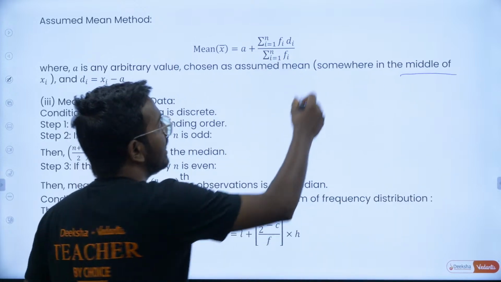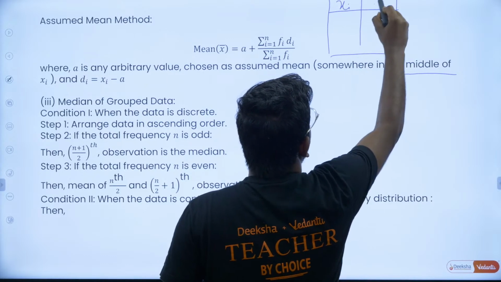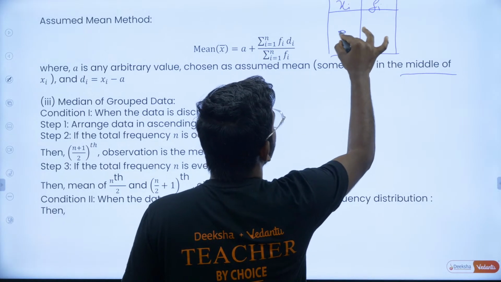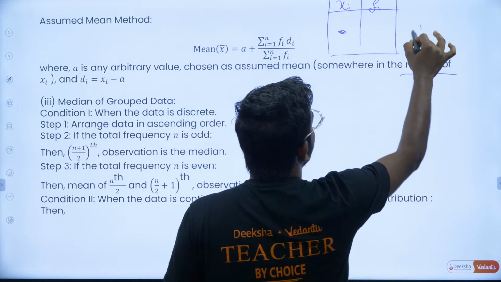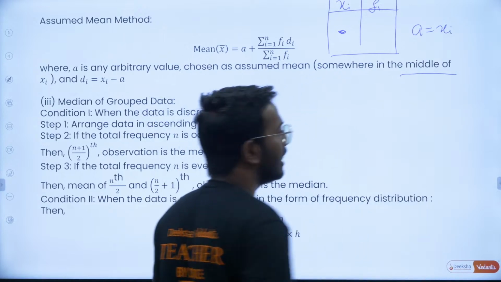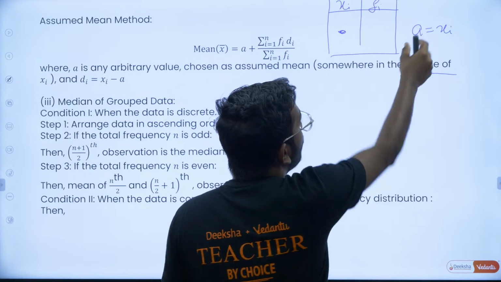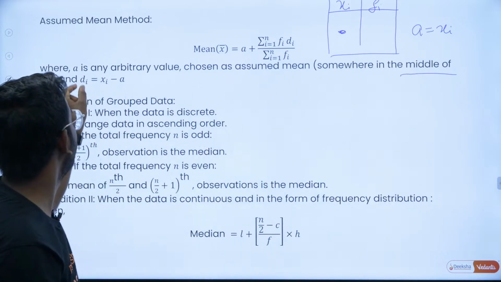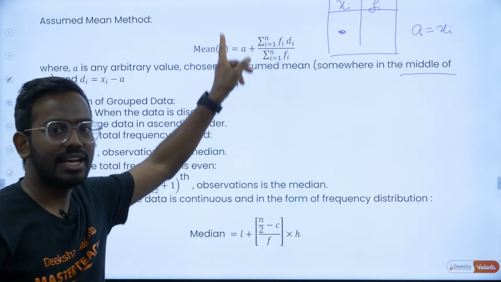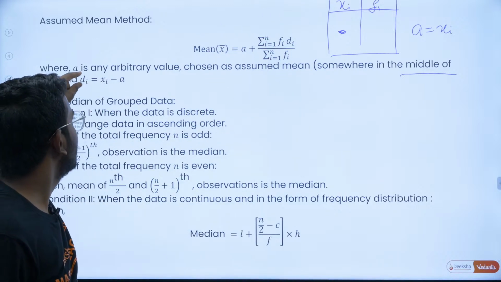So there is a data given, something like this. This is your xi. This is your fi. In that distribution you will choose some random xi and call it the assumed mean, a. You can take any xi. Now, for every xi, see how far it is from a. That will give you d. So di means first entry minus a, second entry minus a, third entry minus a, and so on. That will give you the di.